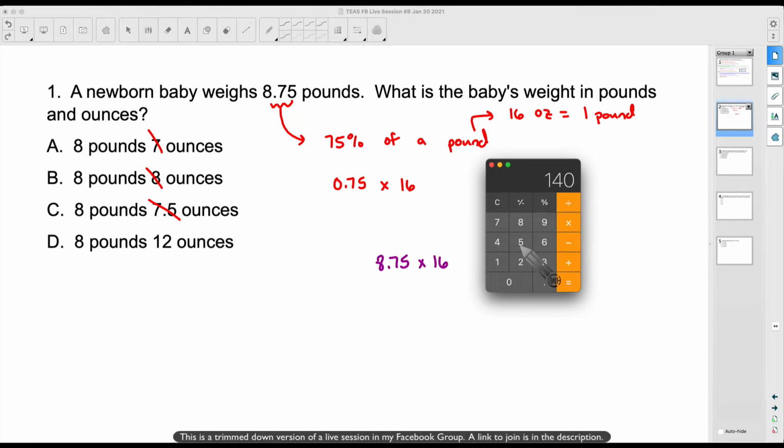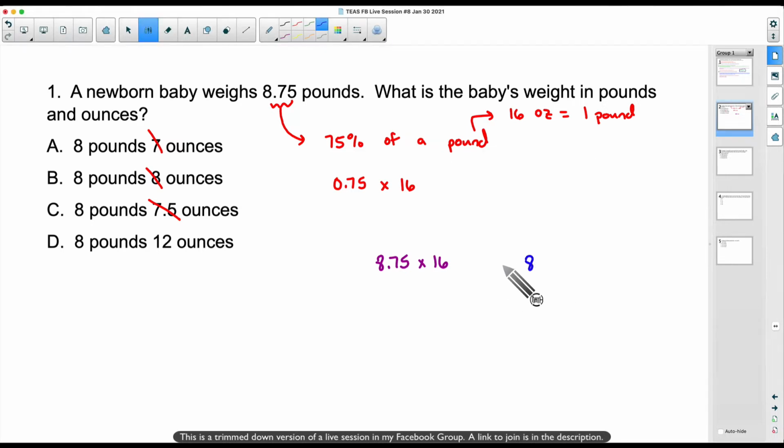Now, watch this. So this is 140 ounces, by the way. 8.75 pounds is 140 ounces. Well, I'm also going to take just the 8 pounds and multiply it by 16 ounces, and that gives me 128 ounces. So what did I just do here? I already did this part right here: 8.75 times 16 gives us 140 ounces in all for 8.75 pounds.